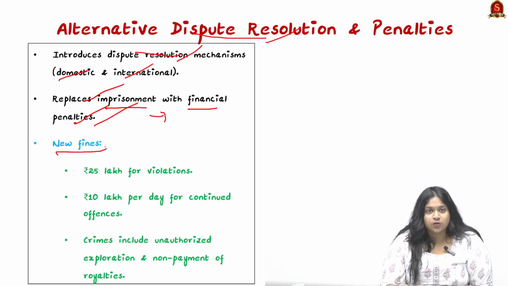Looking into the new fines, first, 25 lakh rupees are given as a penalty for violations, and crimes such as unauthorized exploration through unauthorized leases or non-payment of royalties will lead to 10 lakh per day for continued offences. These are the new fines amended through the recent bill.